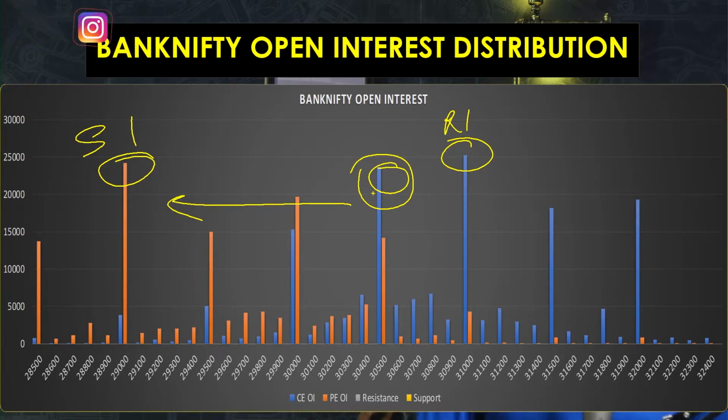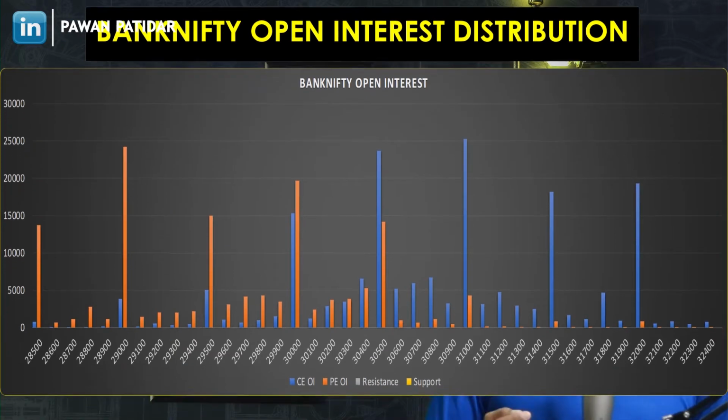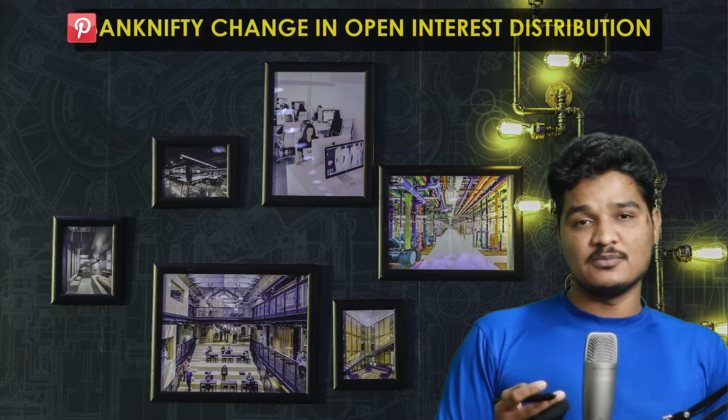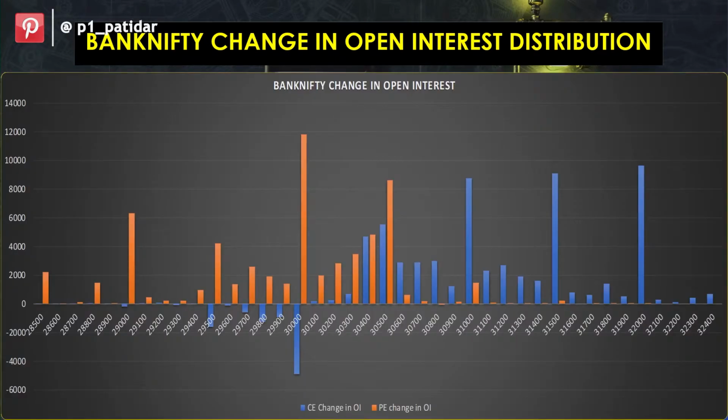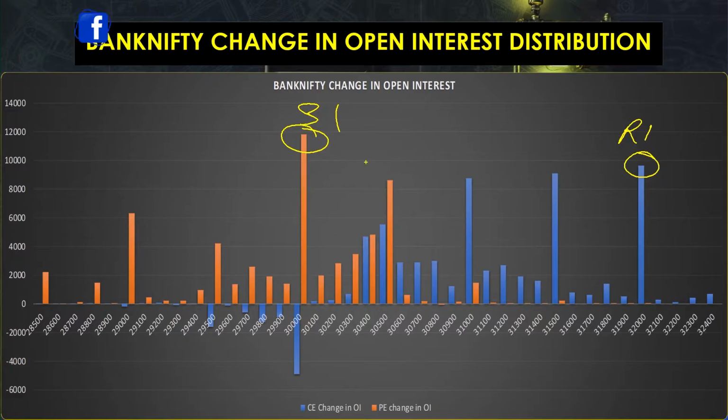So 53% bearishness was there if you see the weekly picture. What about today's picture? If you see today's open interest distribution of Bank Nifty, meaning the change in open interest, here 30,000 is the support, and where is resistance? Resistance is 32,000. It is a huge difference.